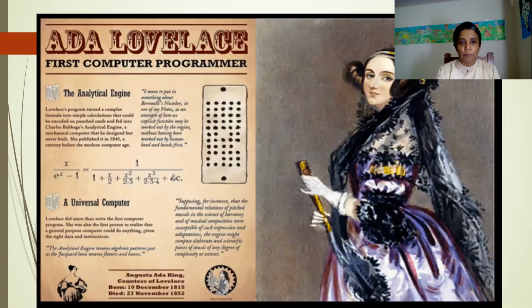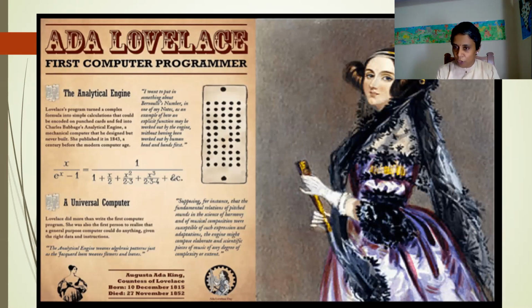Now, there is one more important thing. You all heard about who is the father of computer. Yes, we all know. Who's that? Charles Babbage. But do you know who's this? Her name is Ada Lovelace. She's the first computer programmer. We all know that Charles Babbage invented the first computer, the working machine he invented. It's called the analytical engine.